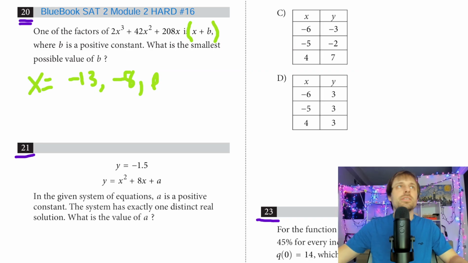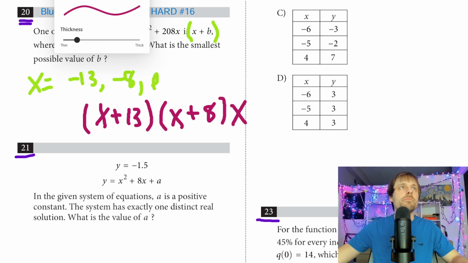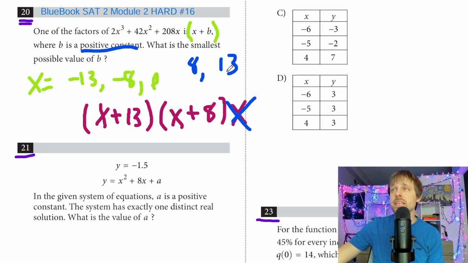Let's go ahead and minimize our Desmos, and we're really close to being done. So if these are my solutions, we want to go parenthesis form. That's going to be the opposite: x plus 13, x plus 8, and then I could do x plus 0, but I'll just write an x on the outside. And all they want is the smallest possible value of b. b is a positive constant, so it's not going to be x. It's going to be 8 or 13, and they want the smaller of the two, so it's just going to be 8 for this problem. So not too bad.